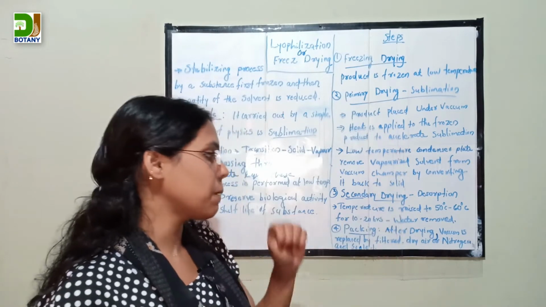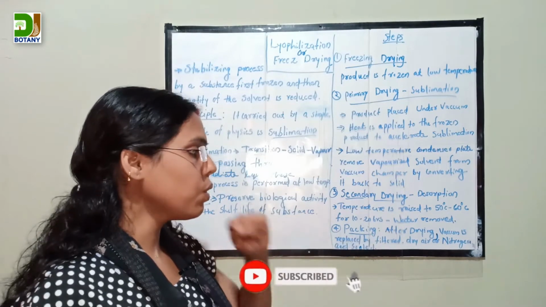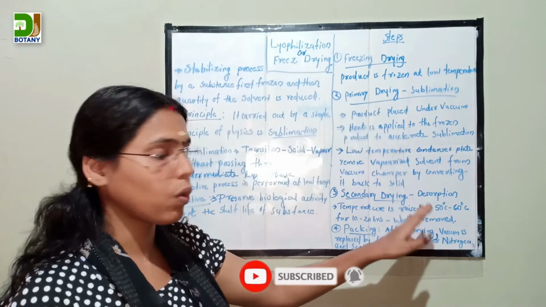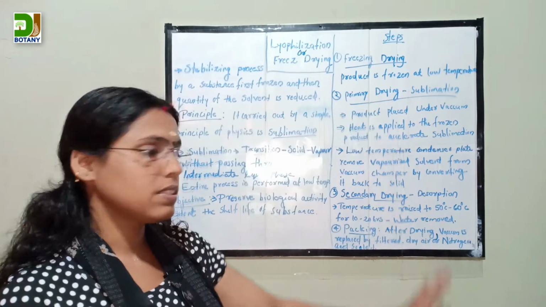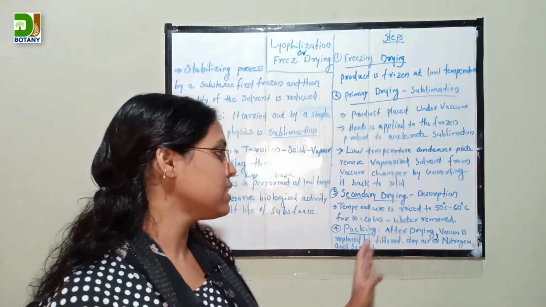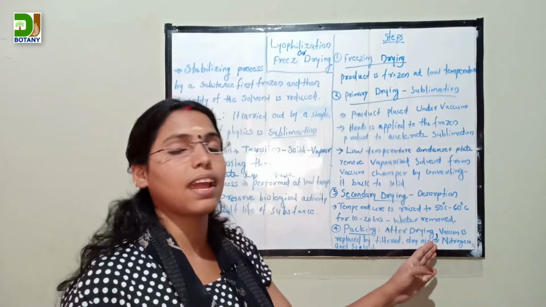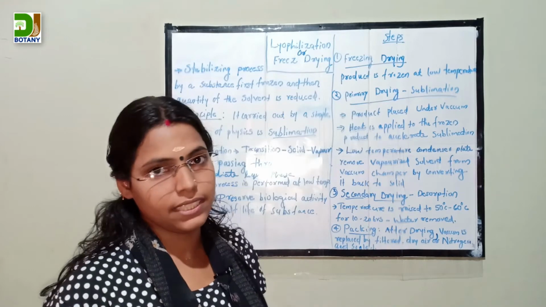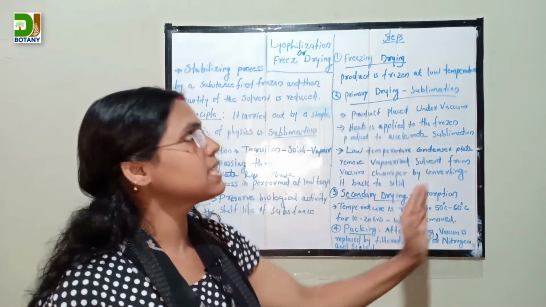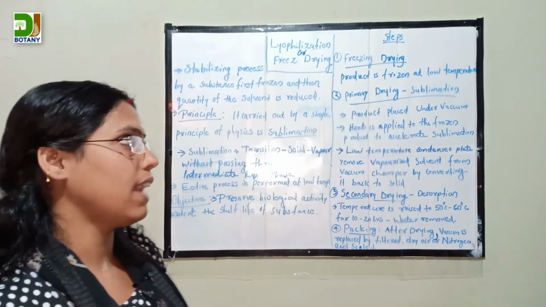The fourth step is packing. After removing the water and drying the substance, the vacuum is replaced by filtered dry air or nitrogen, and the substance is sealed. These are the main steps involved in lyophilization.